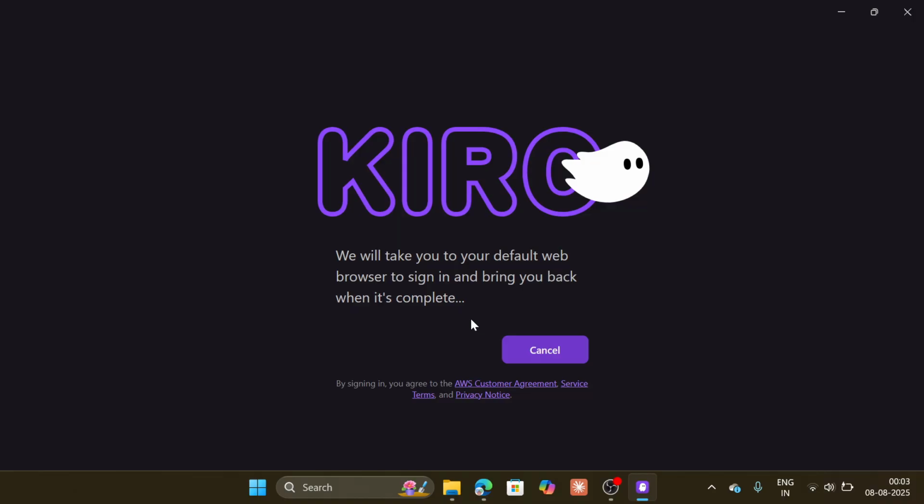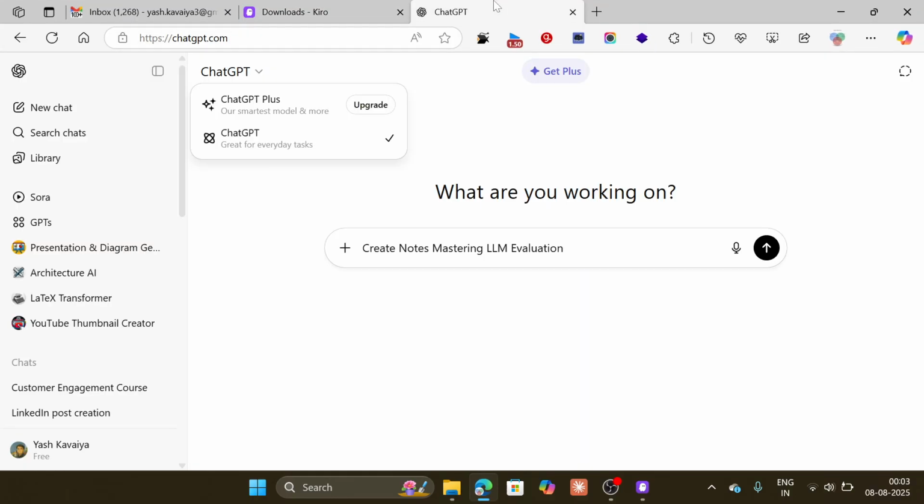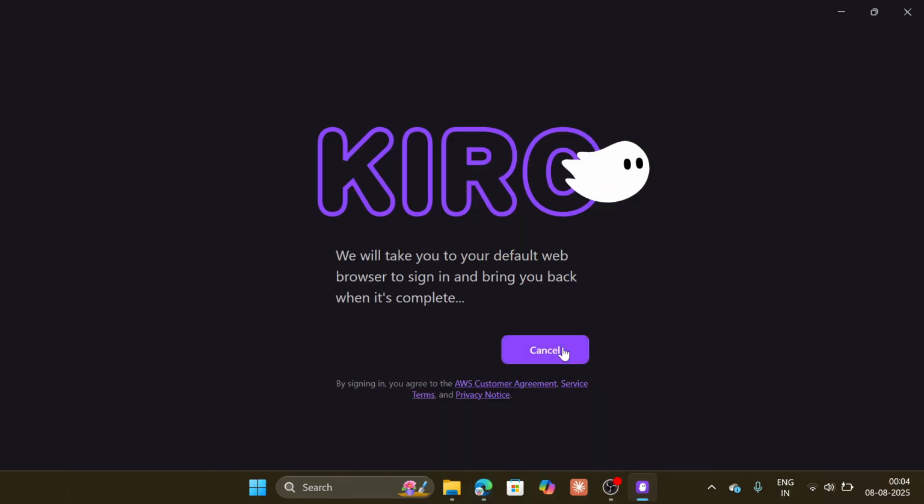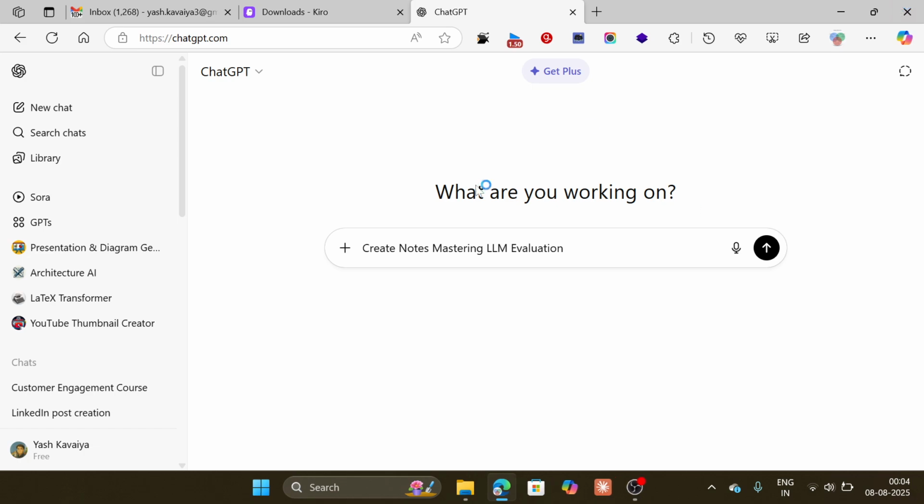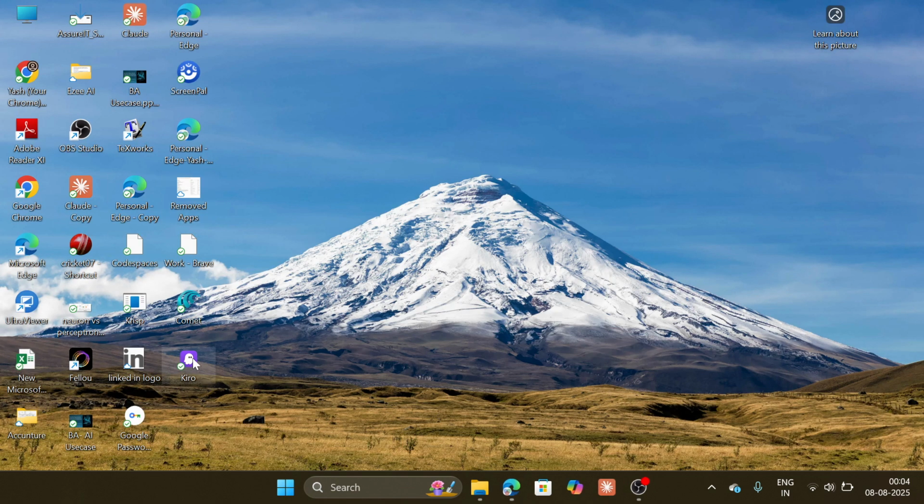Let me sign in with GitHub. It will take the default web browser, and sign-in will bring me back when it's complete. It didn't open, so let me cancel it, close this and double click on it again.